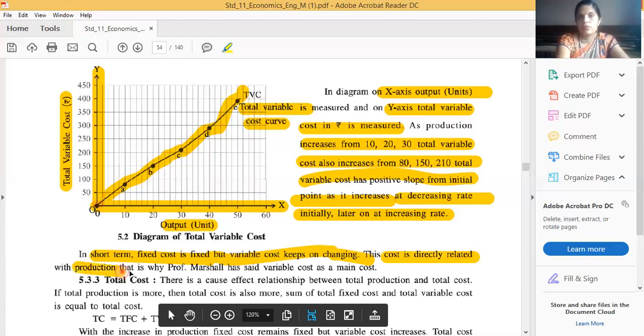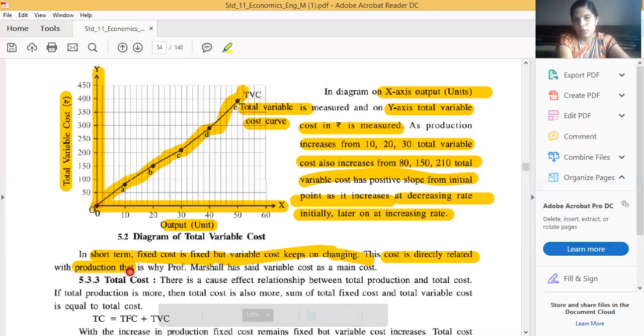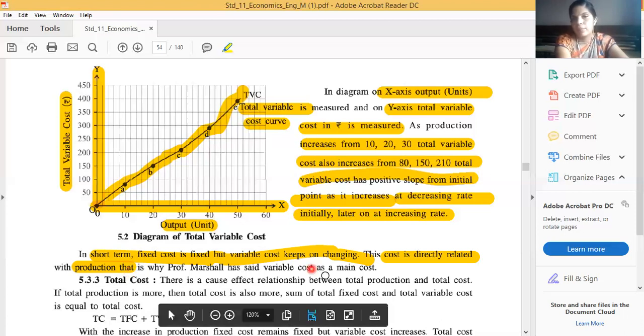That's why Professor Alfred Marshall said that variable cost is the main cost. Who said that variable cost is the main cost? Professor Alfred Marshall.